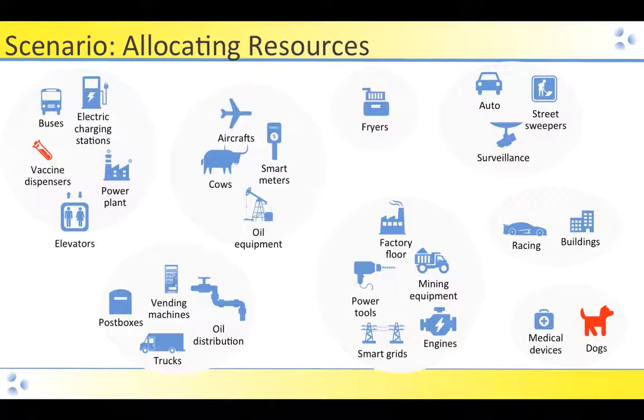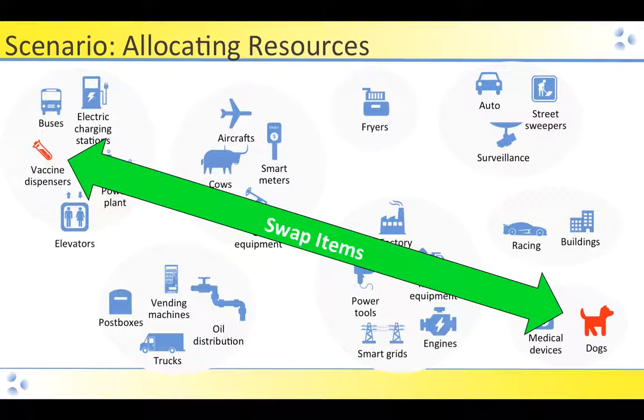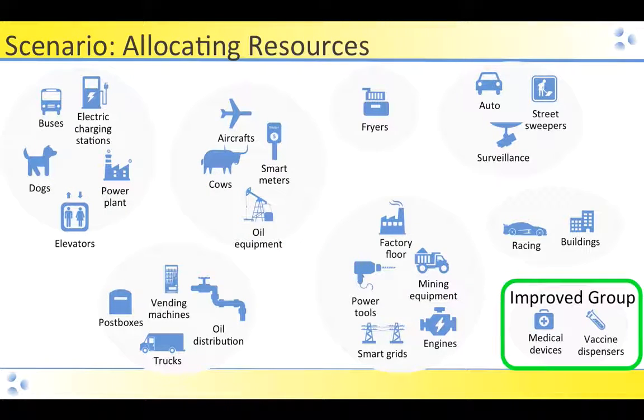Perhaps it would be better if we traded. For example, the medical devices and the vaccine dispensers might make more sense if they were together. And if we were to trade the dogs and the vaccine dispensers, the entire network would be better performing. So we're going to make a prediction that if we swap these items, then the network would have an improved group and the overall utility would be improved.